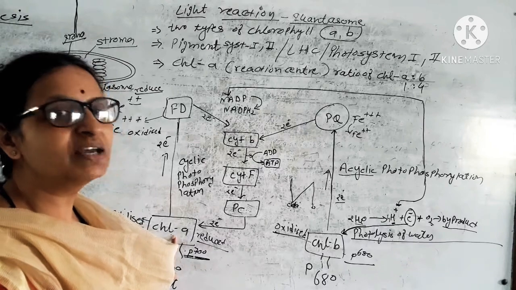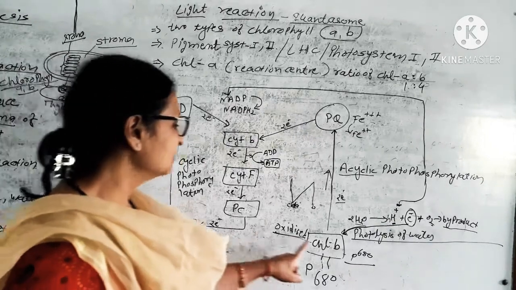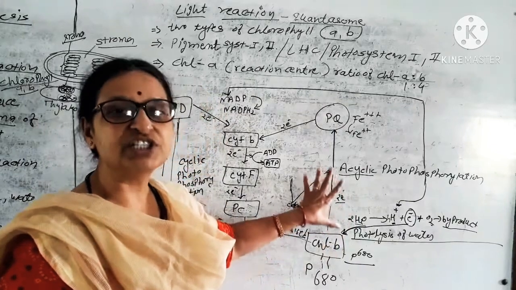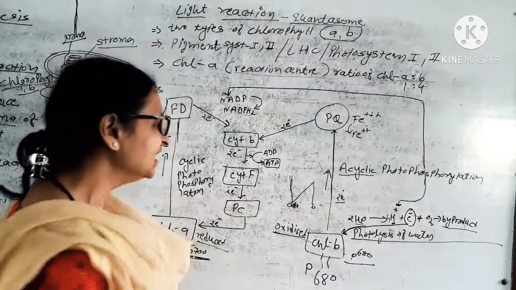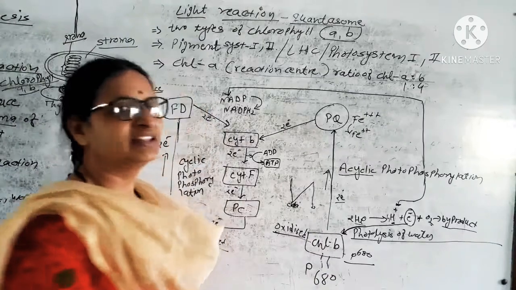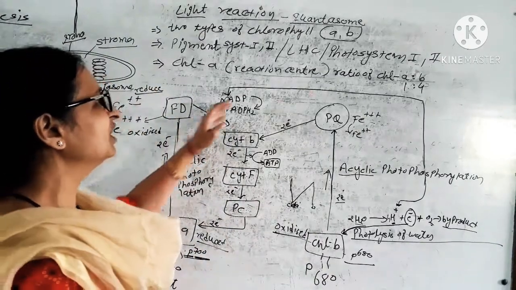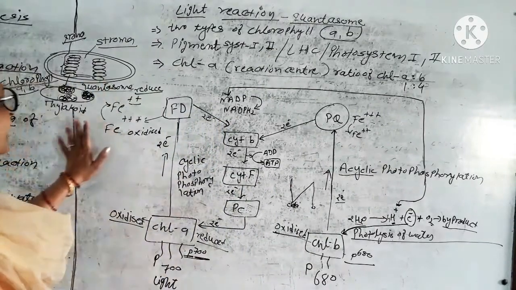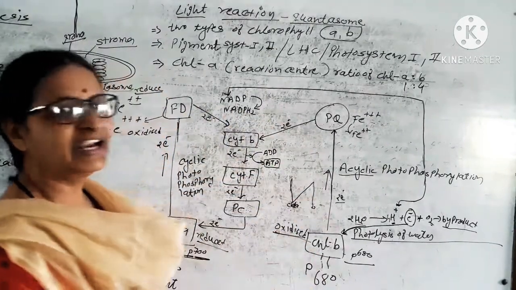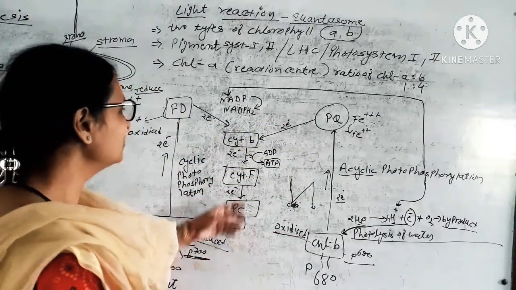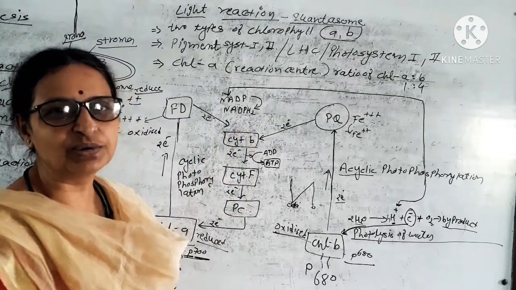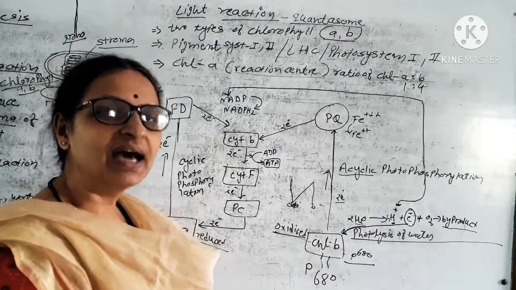Then which one is more productive? So the chlorophyll B carrying pigment system 2 cycle is more productive. That is why the chlorophyll B molecules are more than the chlorophyll A molecules. So this complete reaction is known as light reaction and it produces ATP and NADPH2 only, not glucose. Now we will see dark reaction.